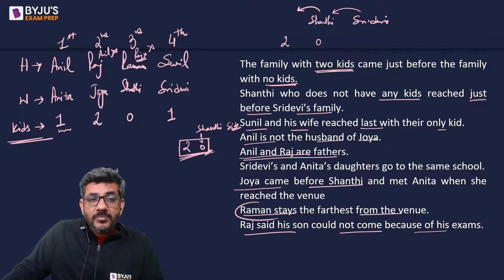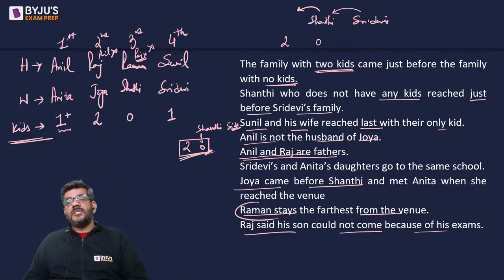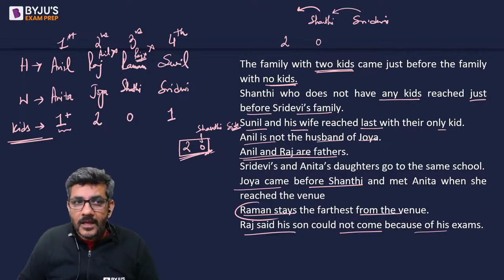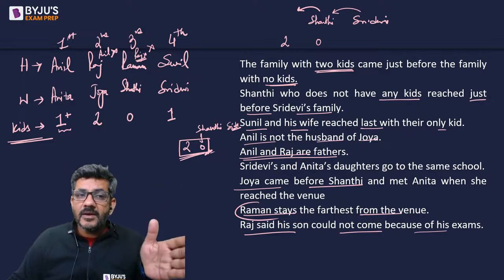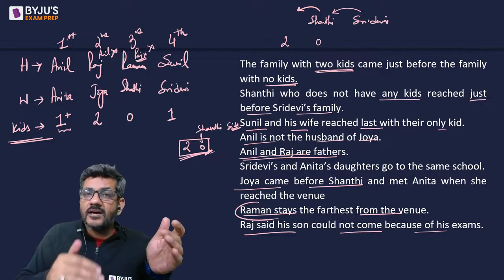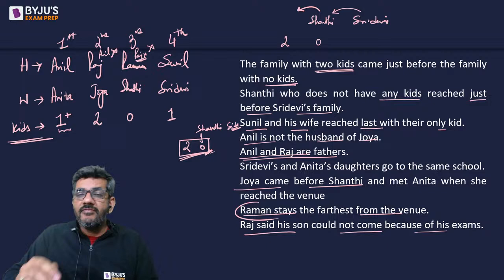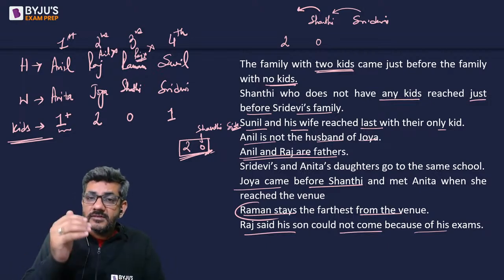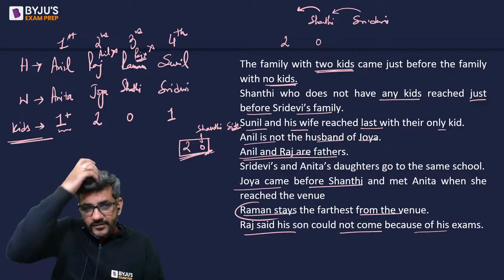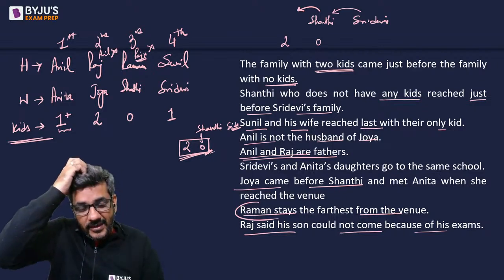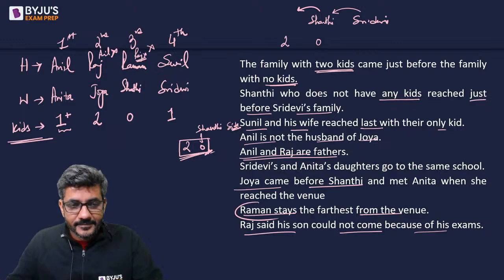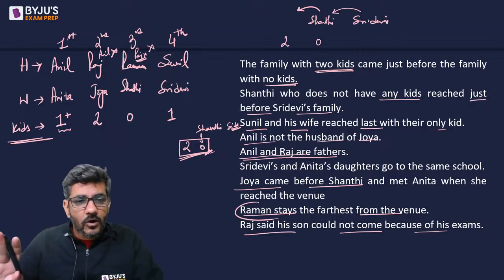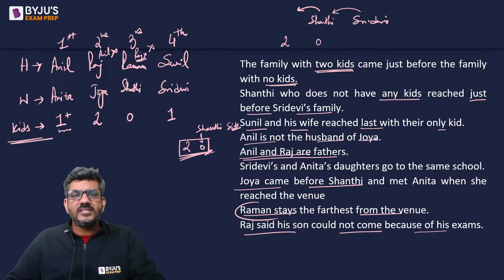And this number must be minimum 1. So now we know that the first family to come is that of Anil and Anita with at least one kid. Second family is Raj and Zoya with two kids. Third family is Raman and Shanti with no kids. And fourth family is Sunil and Sri Devi with one kid. I hope it is understood by all, right? Easy set. Once this is made, our job is done.